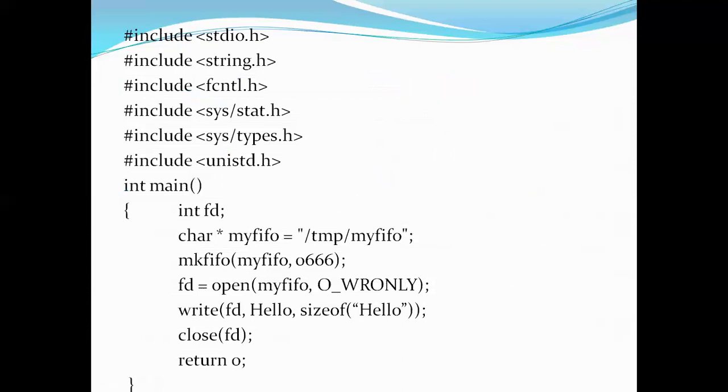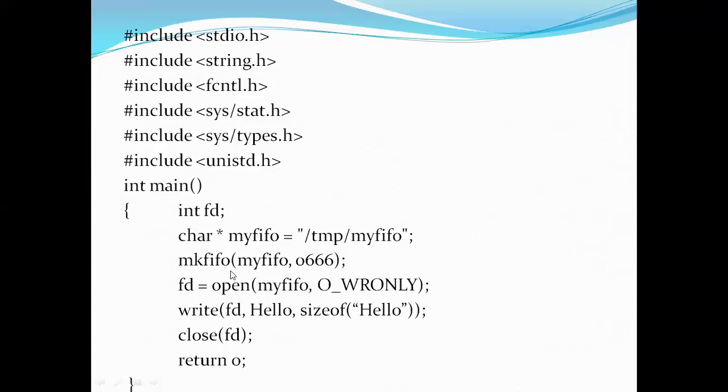Now let's observe this program. This is a program which includes all the file related header files, because we are handling files. Just observe here. I'm taking an FD, that is a file descriptor. I'm creating a FIFO here. Now the FIFO statement is make FIFO. I told you that a FIFO is created by the statement called mkfifo, make FIFO.